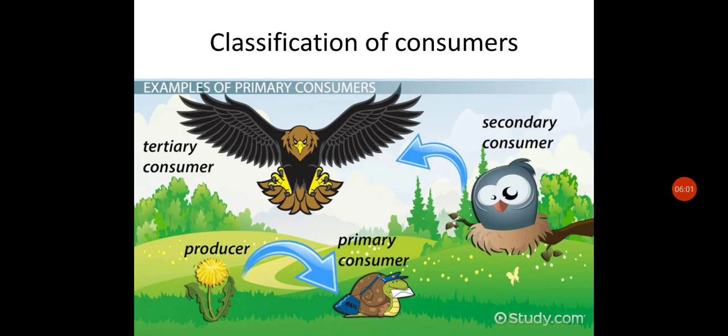Here you are watching that snail feeds on plants and owl feeds on snail and hawk feeds on owl. So snail would be the primary consumer, owl would be the secondary consumer and tertiary consumer would be hawk because it feeds on secondary consumer. Primary consumer is the first consumer.